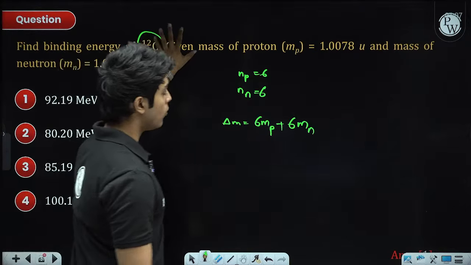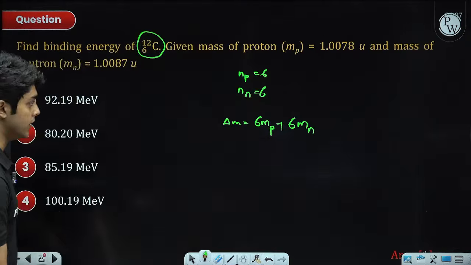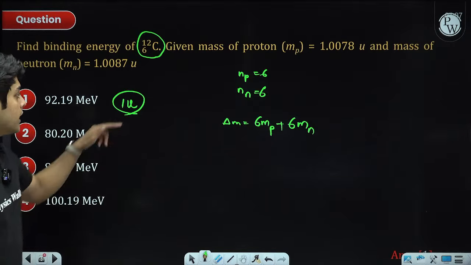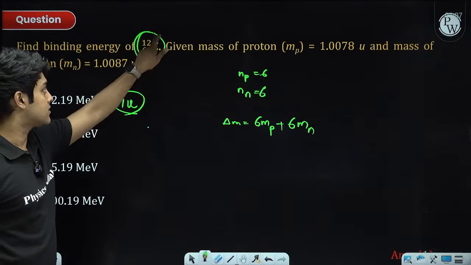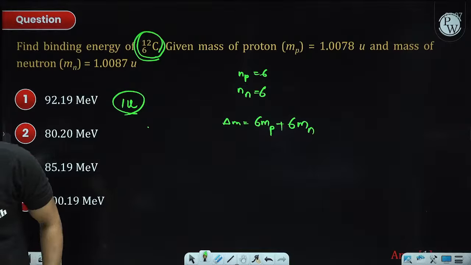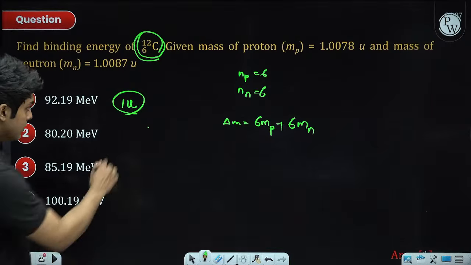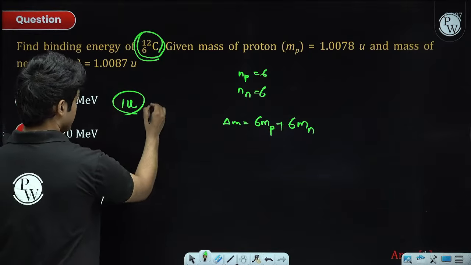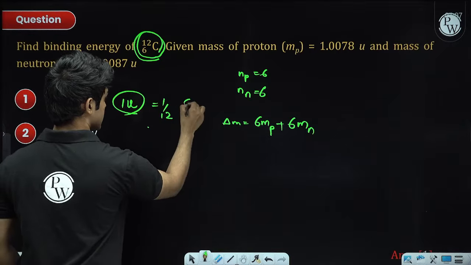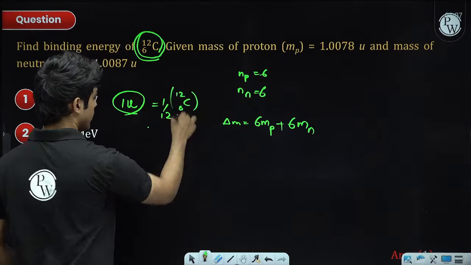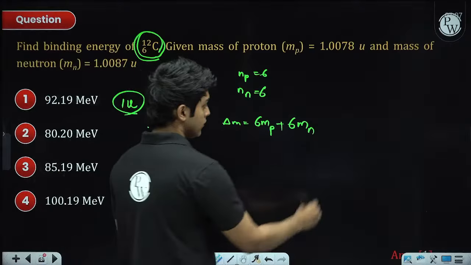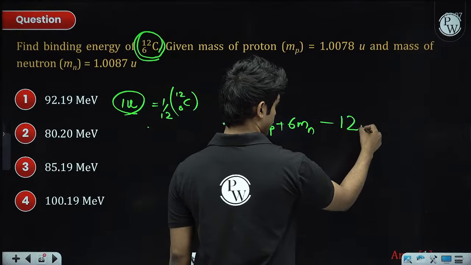This is how one AMU is defined: 1/12th the mass of a C-12 atom. You should remember this. So the mass of C-12 we can write as 12 U, so minus 12 U.